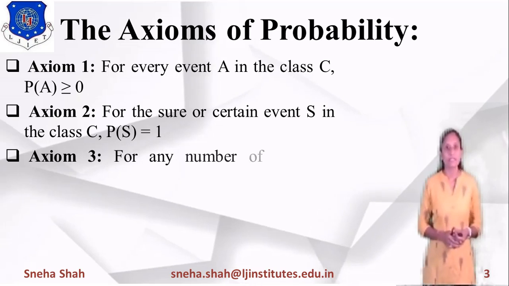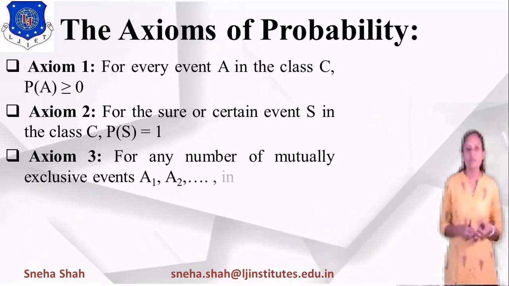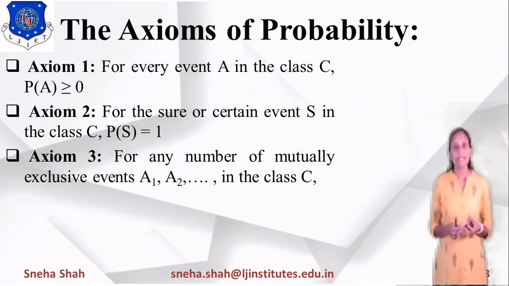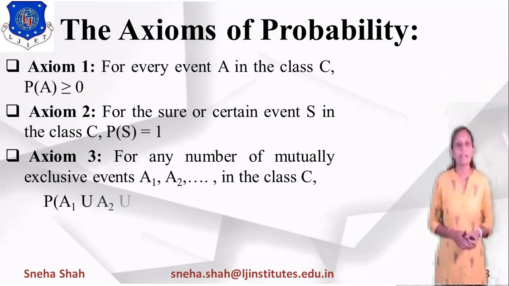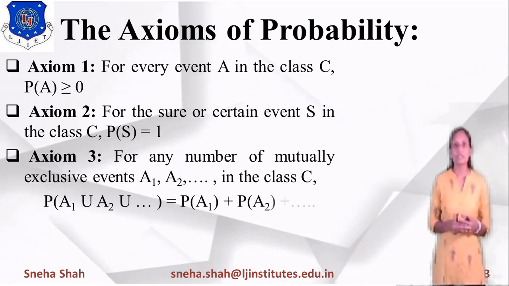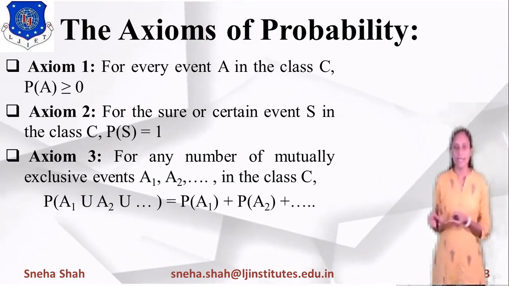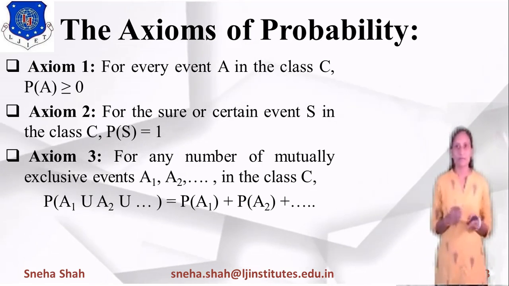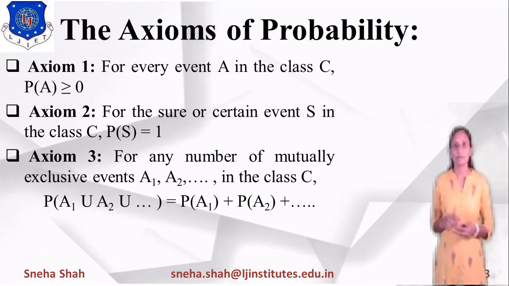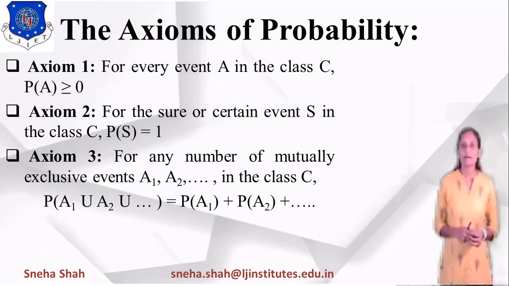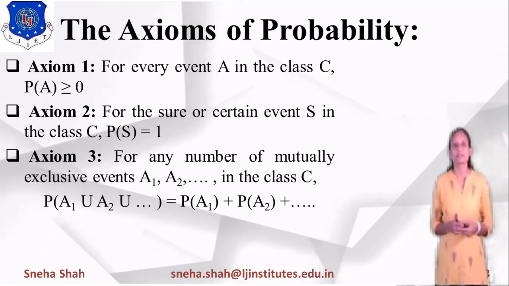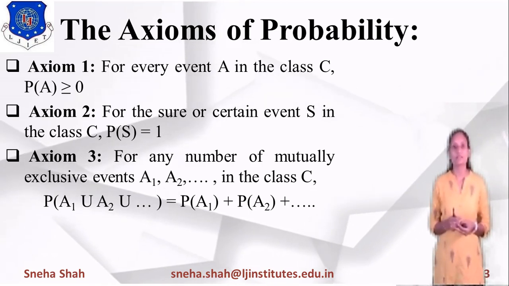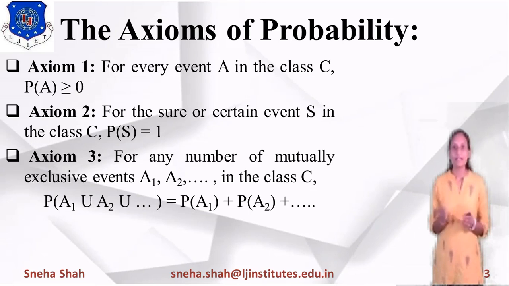And the third axiom is for any number of mutually exclusive events A1, A2, A3 up to AN in the class C. If we write probability of A1 union A2 union up to AN, then it is represented as probability of A1 plus probability of A2 plus up to probability of AN. Why? Because we have taken mutually exclusive events, and as they are mutually exclusive, the occurrence of each will be independent of the others.